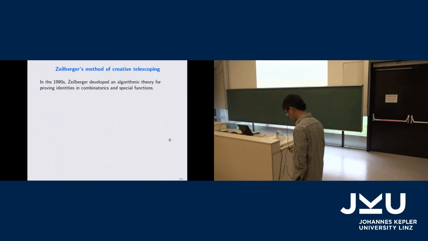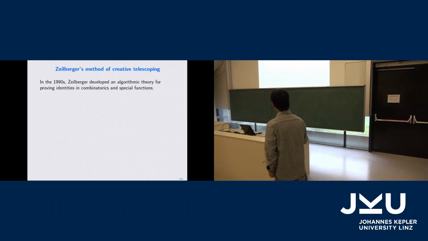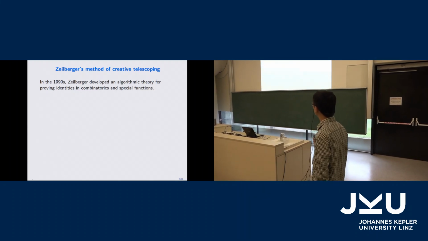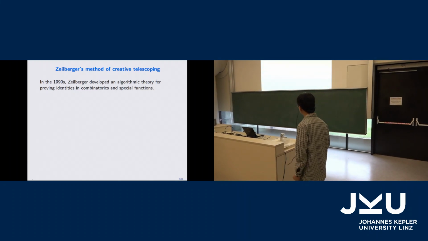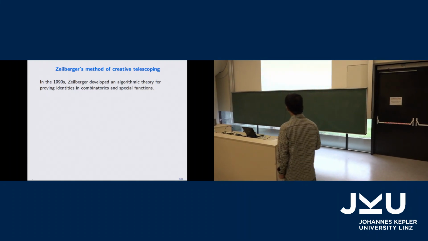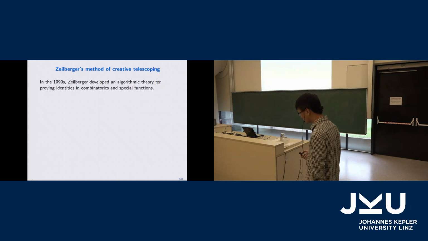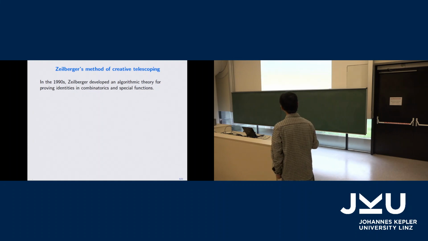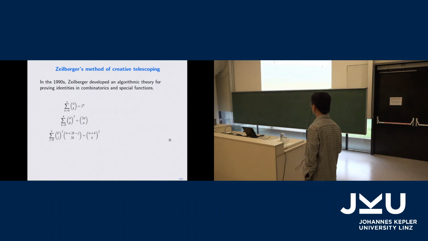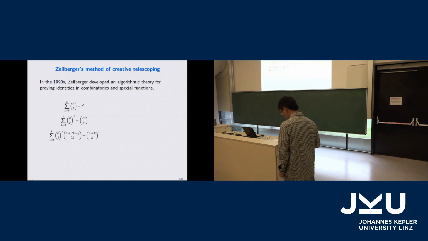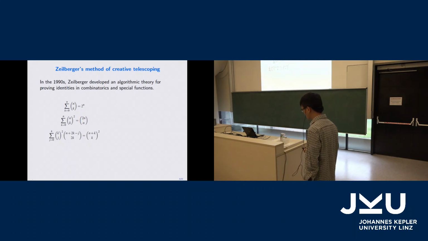So let me start with the brief introduction. In the 1990s, Doron Zeilberger developed a very efficient algorithmic way to verify some combinatorial identities, and also some identities involving integrals of special functions, such as this kind of binomial identity. Now we can use a computer algebra system to immediately verify this and give a proof of this kind of identity.